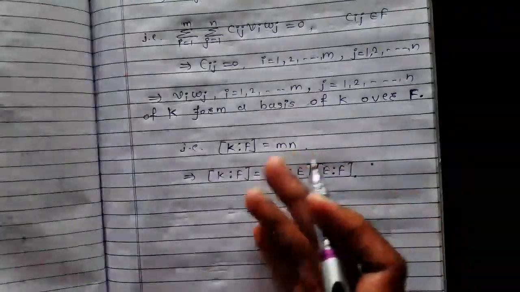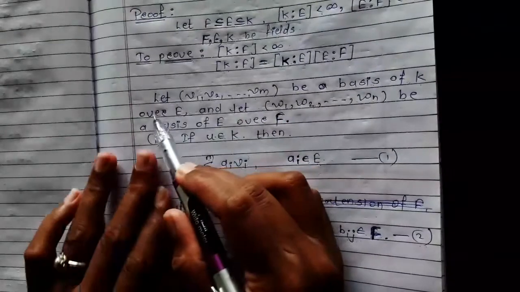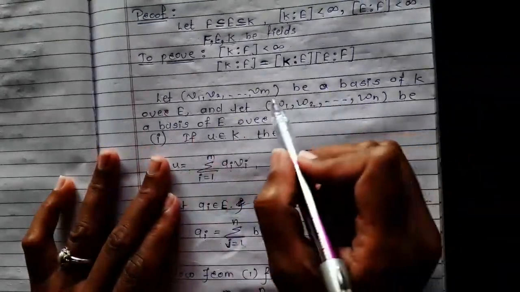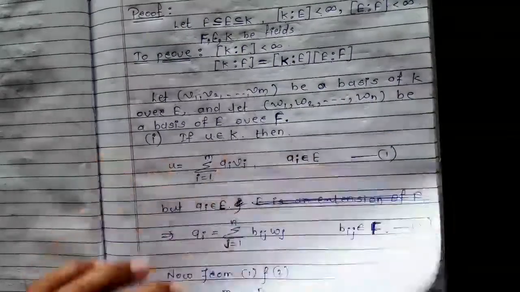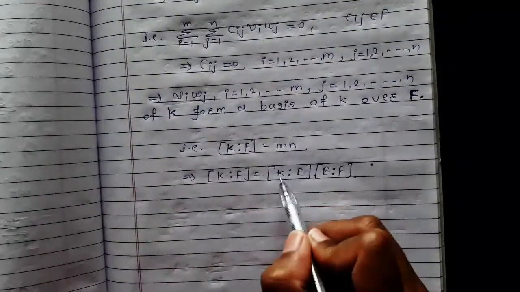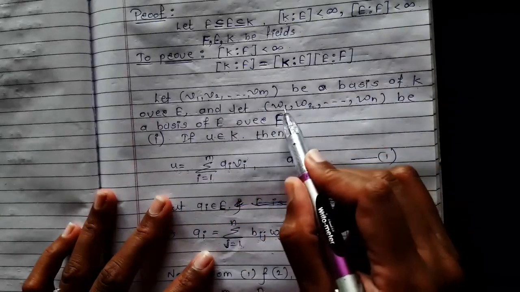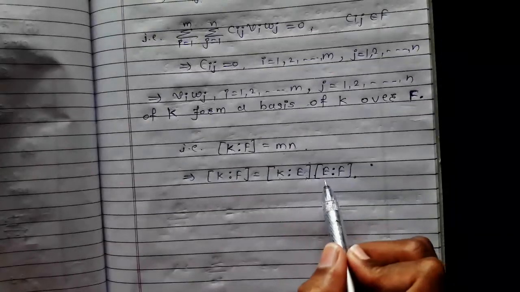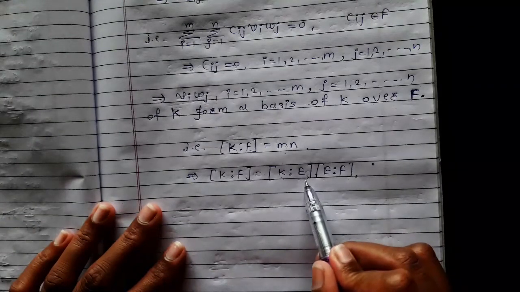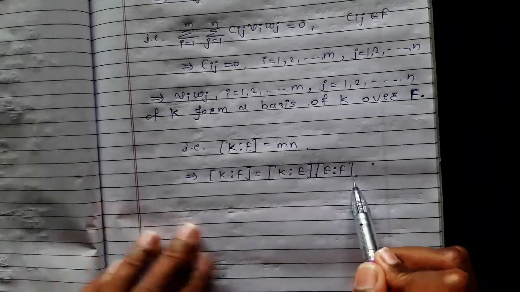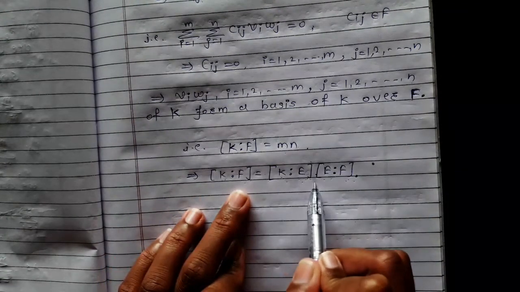But what is m? As v1, v2, up to vm is a basis of K over E, the dimension of K over E is equal to m. So we can write m is equal to dimension of K over E, and as the dimension of E over F is n, we can write n is equal to dimension of E over F, and therefore dimension of K over F is equal to dimension of K over E into dimension of E over F. And dimension of K over F, that means degree of K over F, is equal to degree of K over E into degree of E over F.